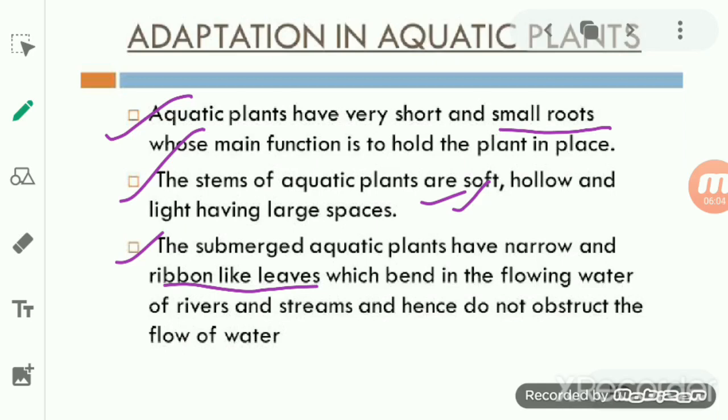Now the thin leaves of the submerged plant also allow the minerals to pass through them easily. And the floating leaves of a partially submerged plant are quite broad but flexible. So we can say that the leaves of the floating plant are very flexible, they can bend easily, and they do not obstruct the flow of the water as well as the minerals to pass through.